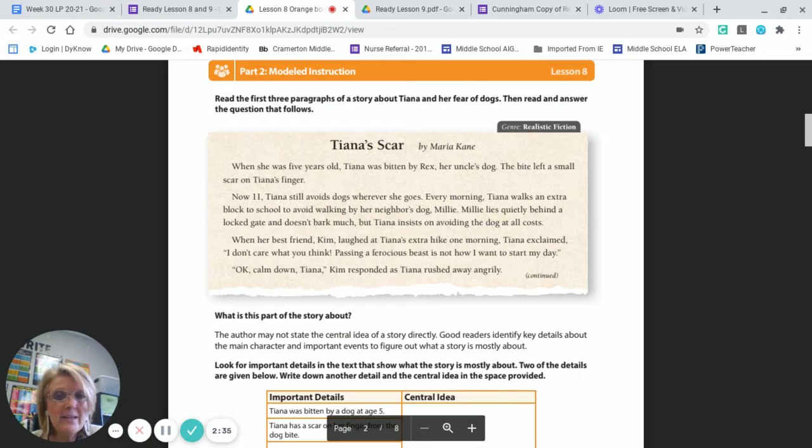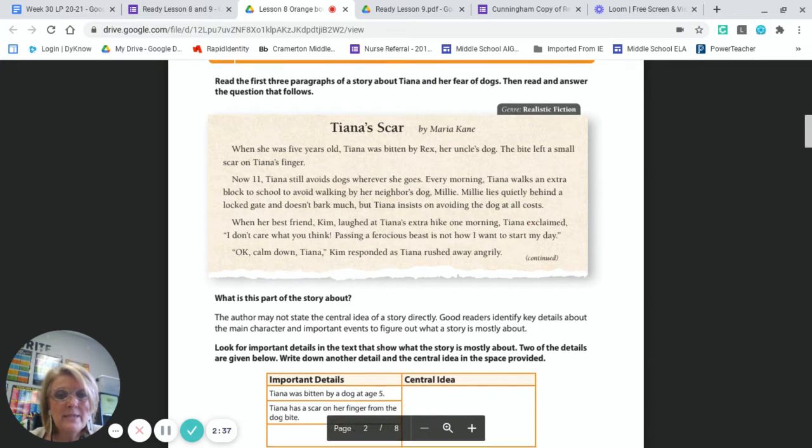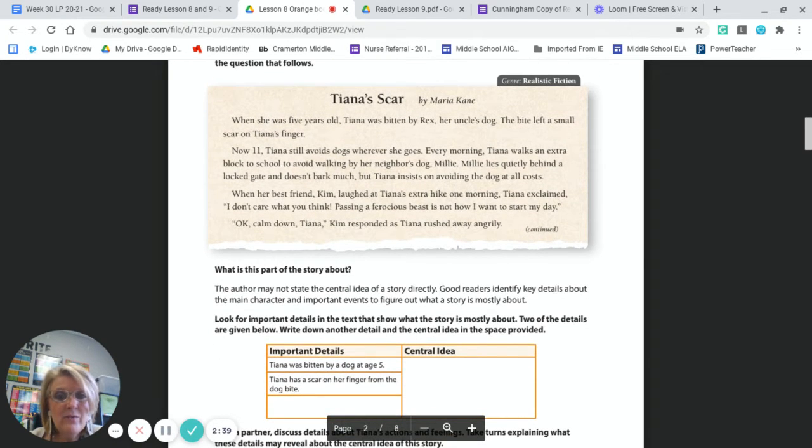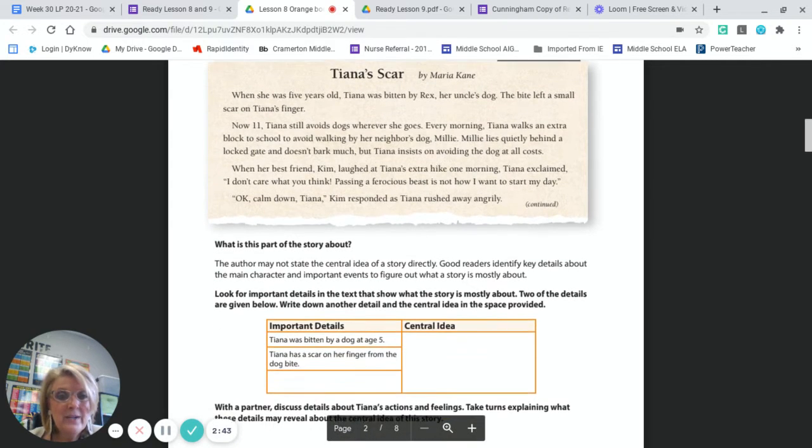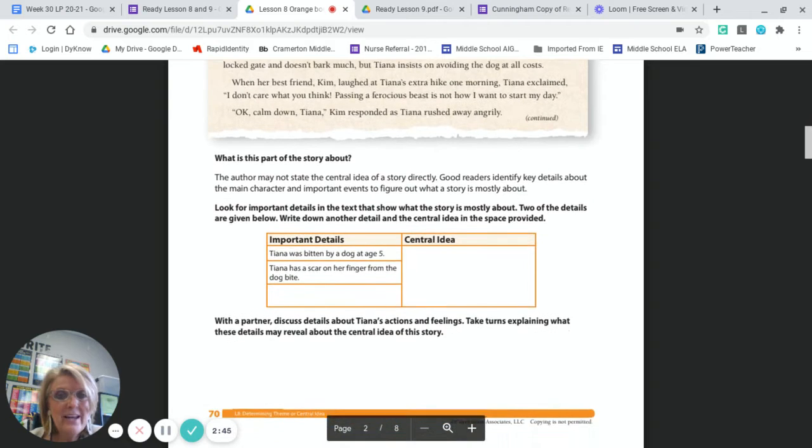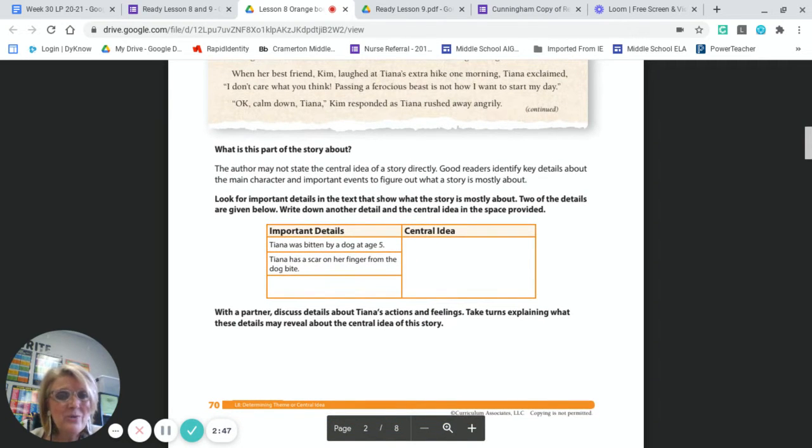Millie lies quietly behind a locked gate and doesn't bark much, but Tiana insists on avoiding the dog at all costs. When her best friend Kim laughed at Tiana's extra hike one morning, Tiana exclaimed, "I don't care what you think, passing a ferocious beast is not how I want to start my day." "Okay, calm down, Tiana," Kim responded as Tiana rushed away angrily.